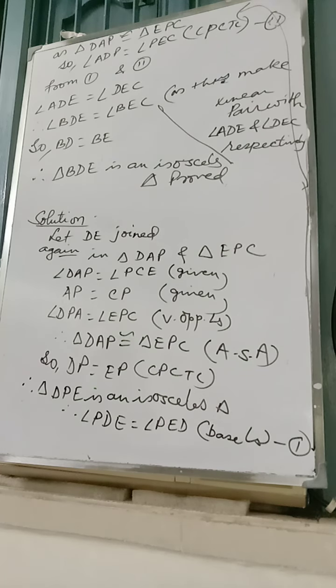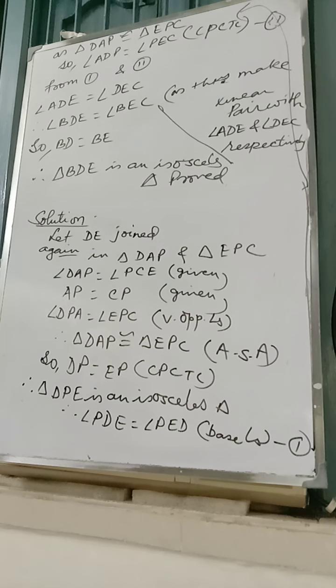Now, in question number 21, it says in triangle PQR as shown, angle PQS is equal to angle RQS. QS is perpendicular on PR. Find the value of x and y if PQ is equal to 3x plus 1 and QR is equal to 5y minus 2, PS is equal to x plus 1 and SR is equal to y plus 2.